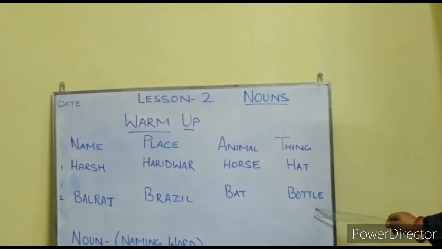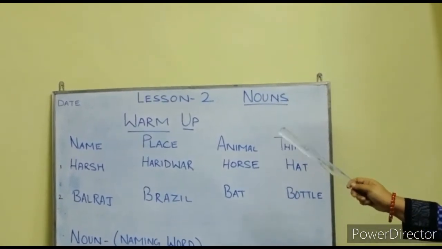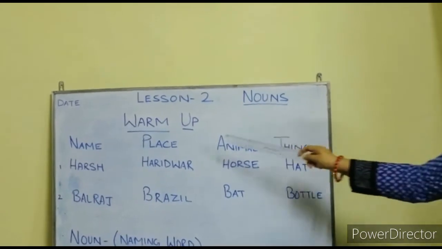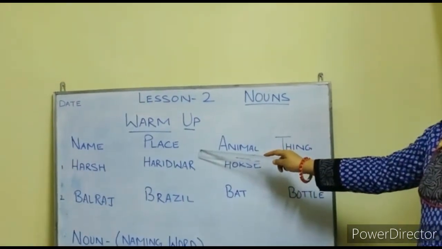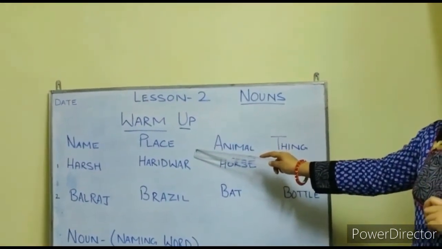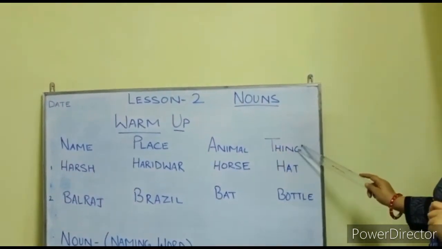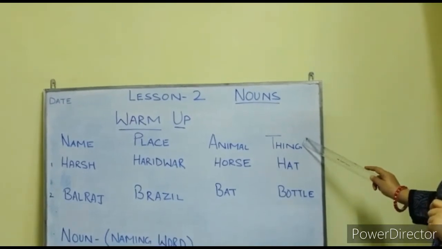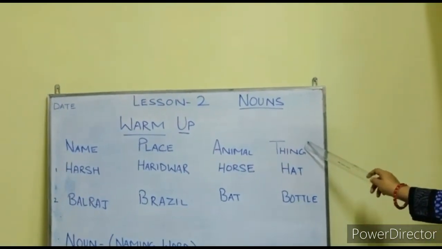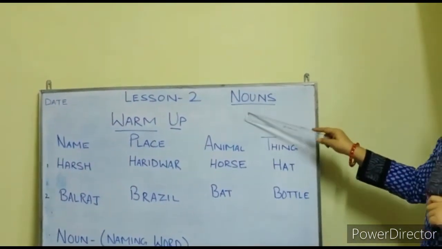So, students, the first two columns, that is name and place, refer to a particular person and a particular place. And animal and thing, these two represent a group. So, today we are learning noun.